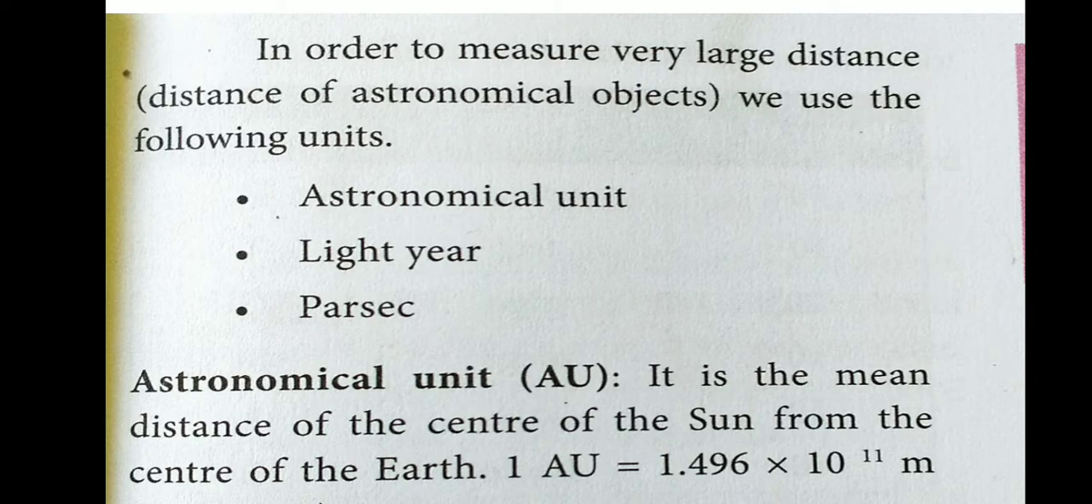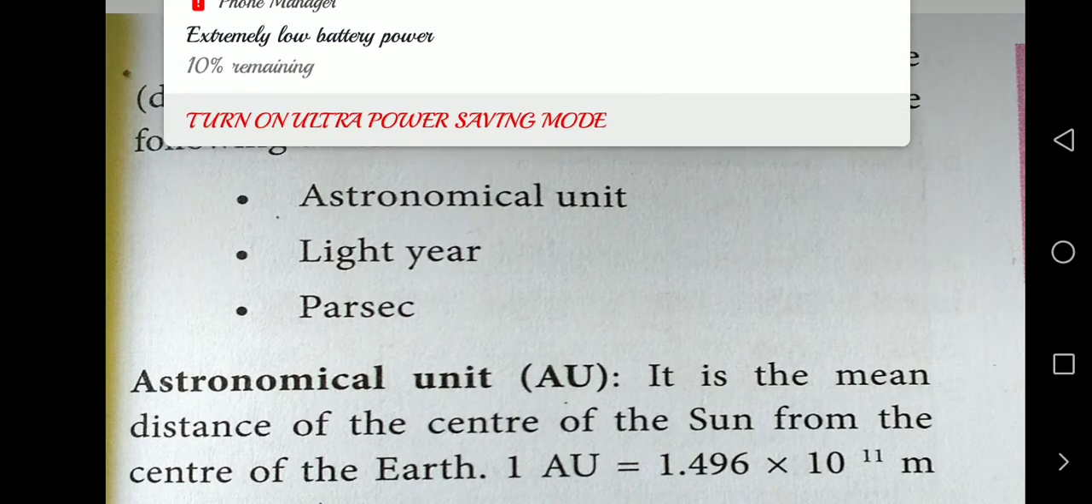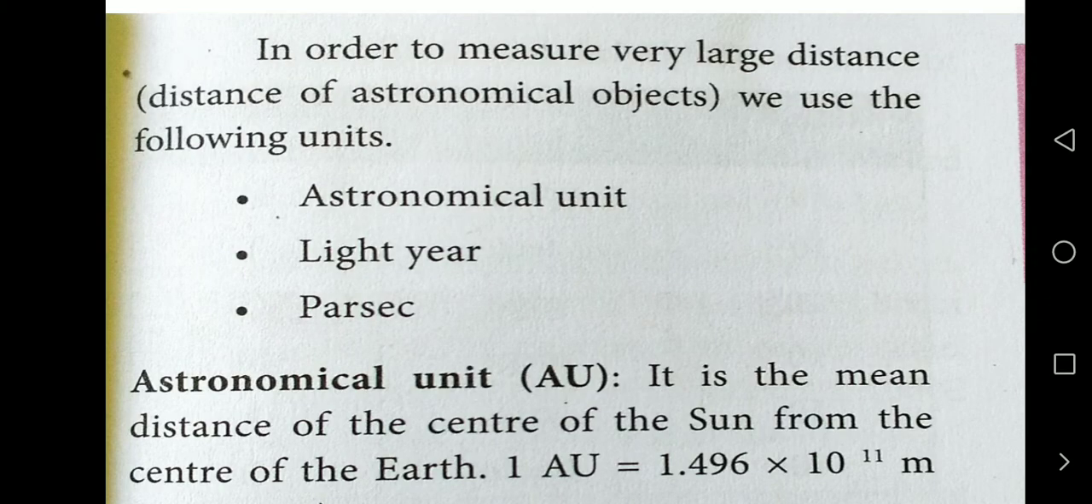In order to measure very large distance, we use the following units: astronomical unit, light year and parsec. First one, AU means astronomical unit. It is the mean distance of the center of the sun from the center of the earth.